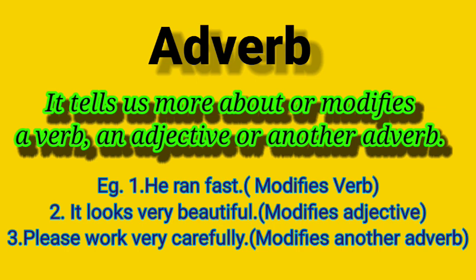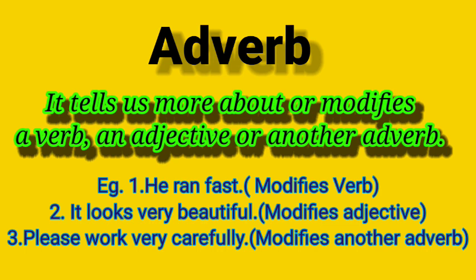We have to ask a question. How did he run? He ran fast. So it modifies the verb ran. That is the running action. So how is it running? It modifies, that is, fast. So in this one, He ran fast, it modifies the verb, it is an adverb. Fast here is an adverb.